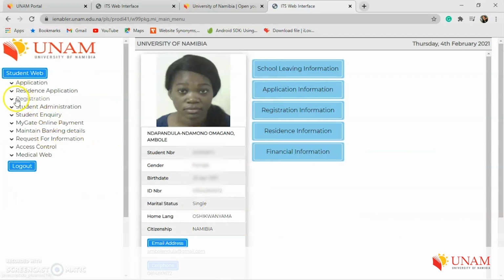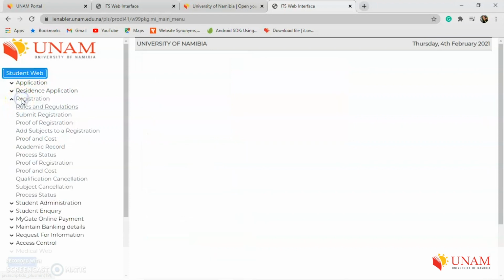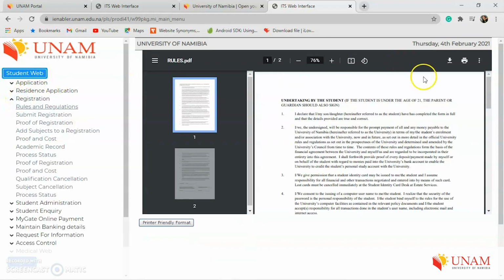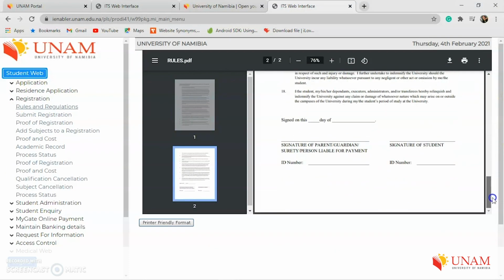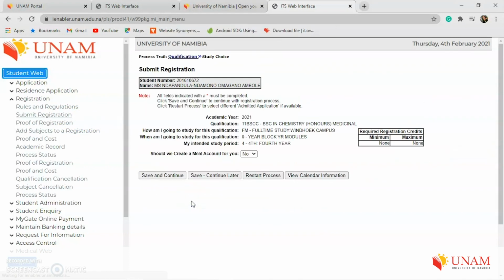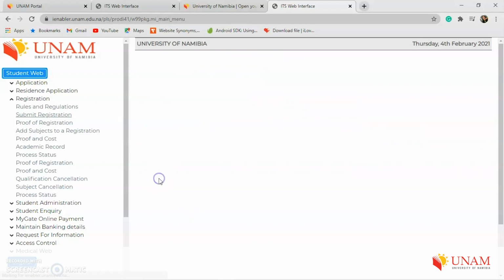Look on the left hand side, and on the menu you're going to see registration. Underneath you'll see rules and regulations. There you're going to see the agreement on the right hand side. Scroll down and make sure everything is all right. Then on the left hand side of the screen there's submit registration. Click on there and then click on save and continue.